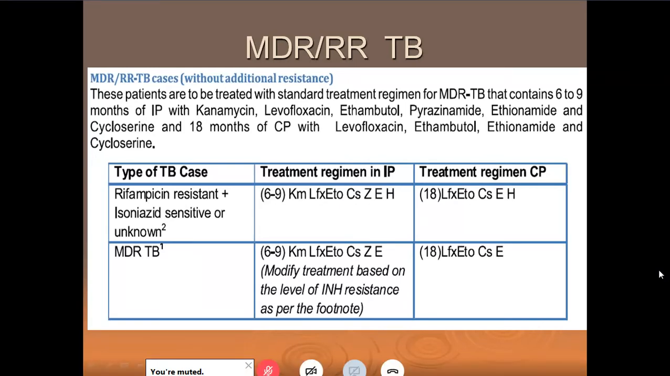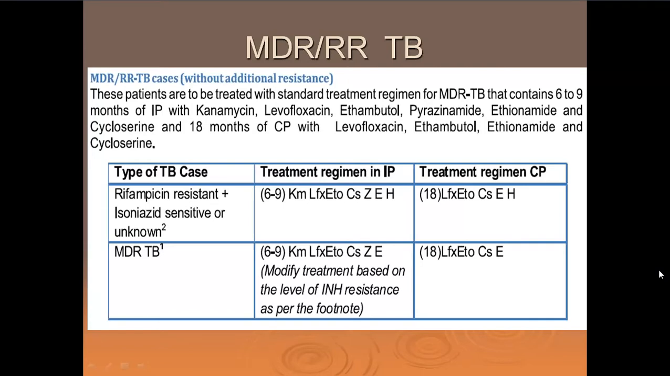You see kanamycin, levofloxacin, ethambutol, cycloserine, then we have pyrazinamide, ethionamide, and we have INH, right? We take out the kanamycin part in the continuation phase in rifampicin resistance. Once it is MDR TB, INH also is out in both the phases. Kanamycin, of course, is out in the continuation phase. That's how you remember. Otherwise, it's a bunch of drugs, very difficult to remember. And remember, 6 to 9 months, depending on the physician, and 18 months is the continuation phase.